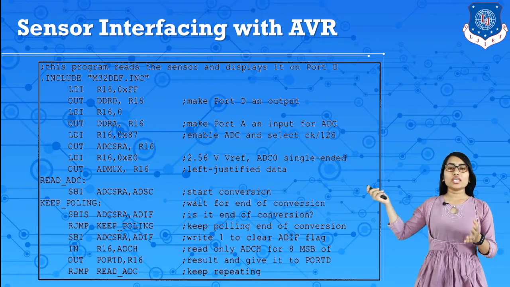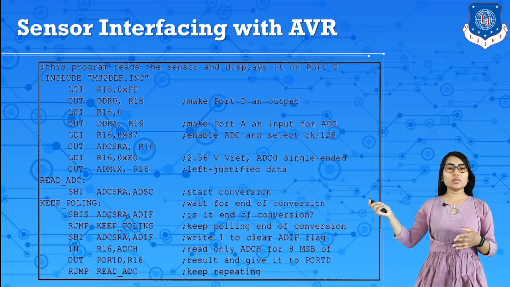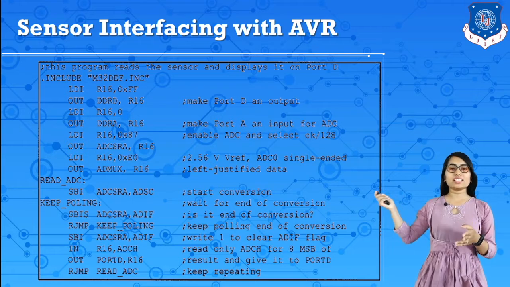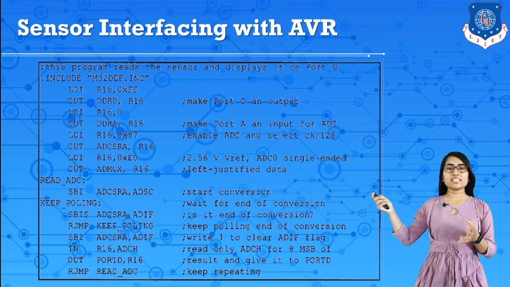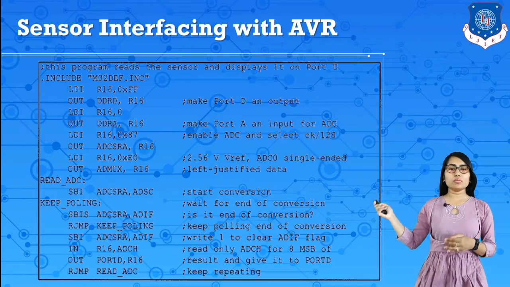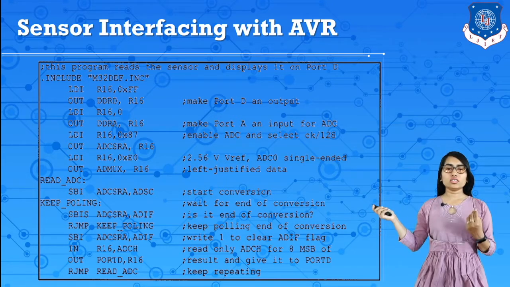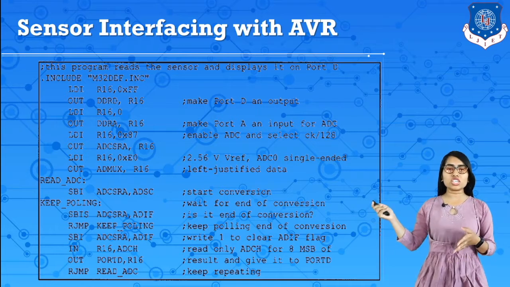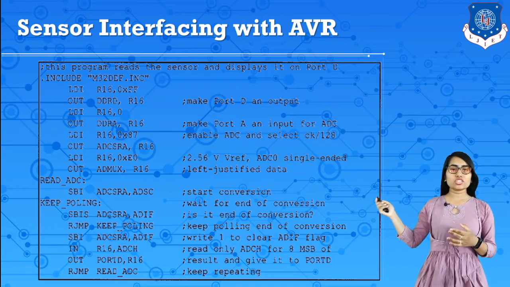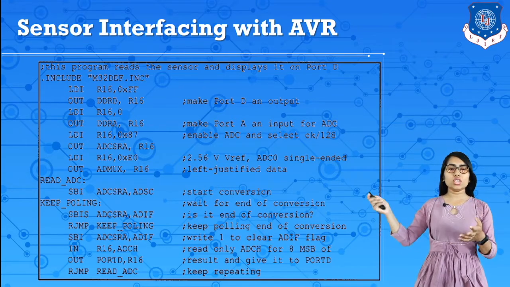So after making port A as an input for ADC, it enables the ADC like this by activating this ADCSRA register. So it enables the ADC and selects this clock frequency with a prescaler of 128 to transfer the data. Then connect this 2.56 V reference and ADC0 single-ended. So for that there is an ADMUX, this is just for connecting the 2.56 internal reference. Then start a conversion. So it senses the physical quantity and then it is sent to port D.